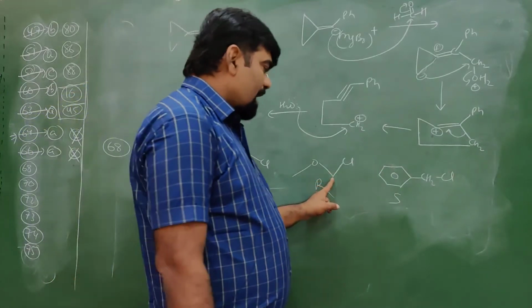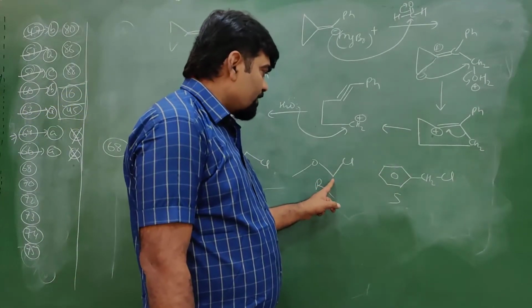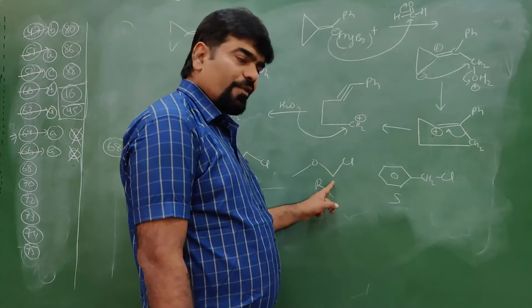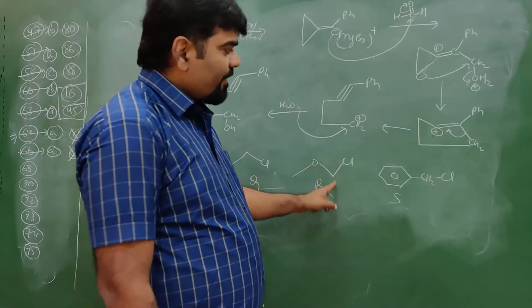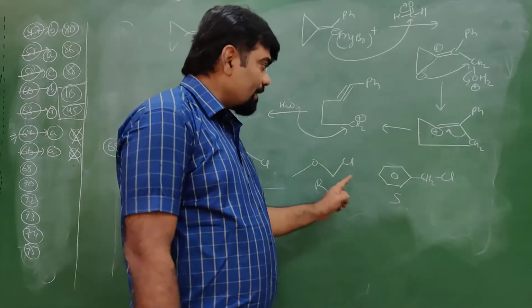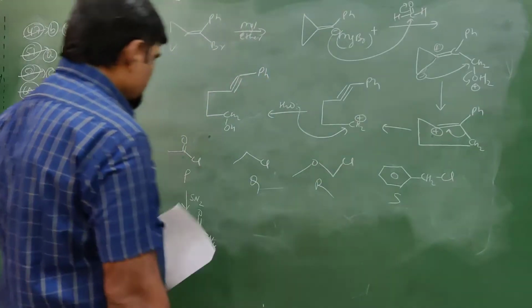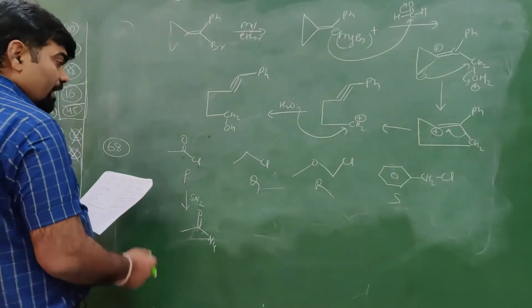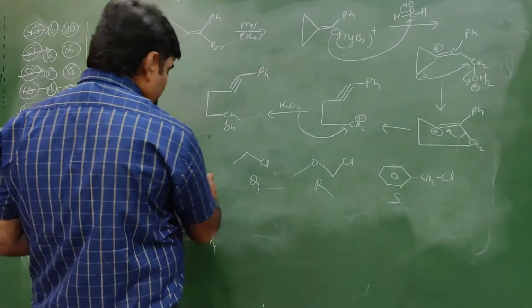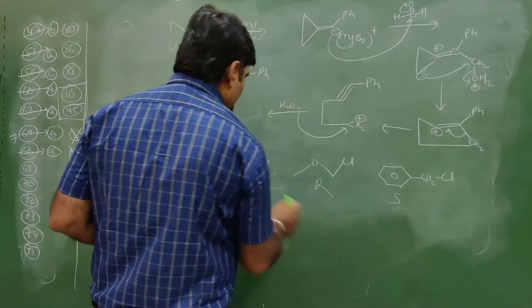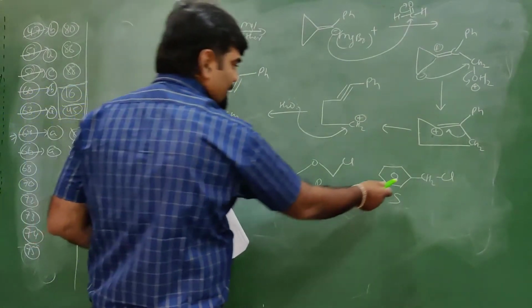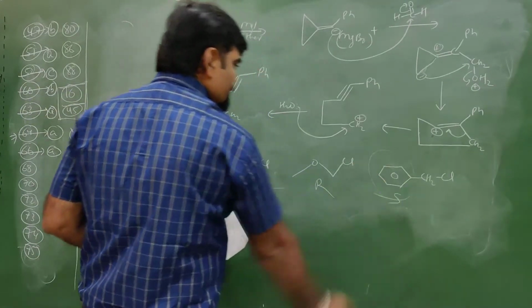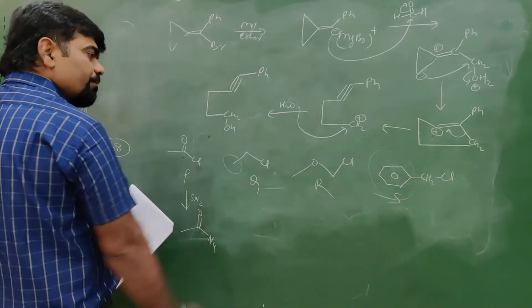They are reactive towards SN2 because the carbocation, if it is formed, gets stabilized by the alpha effect. Then their reactivity is more towards SN1 than SN2. So this is more reactive, then this is more reactive. Then after this there will be benzyl chloride and there will be ethyl chloride. So benzyl chloride with phenyl will have less steric hindrance than methyl.